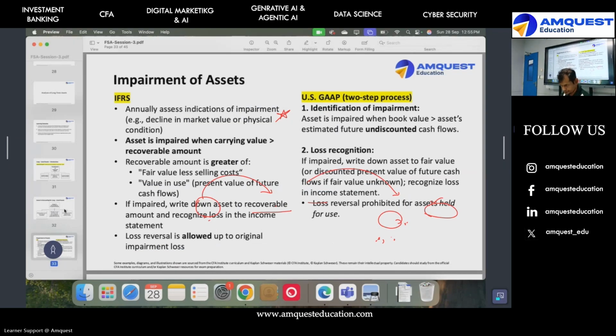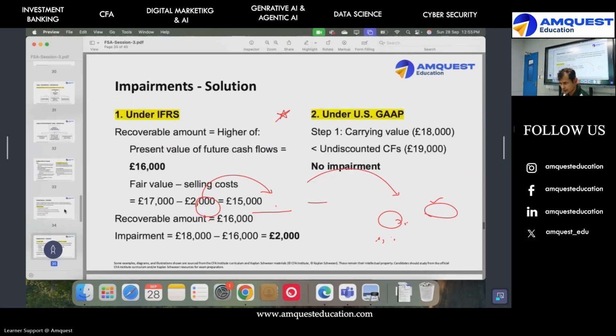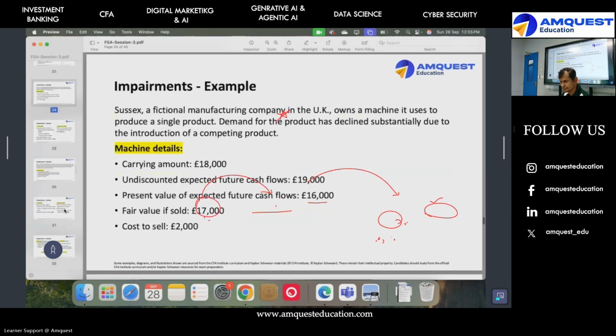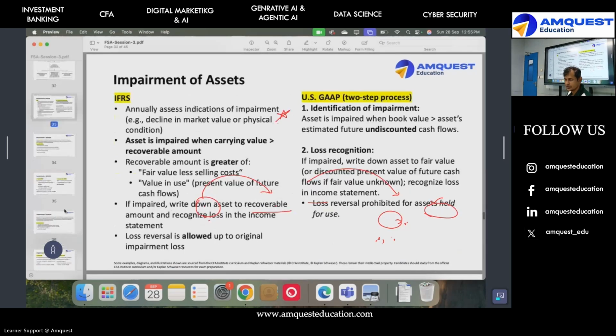The cost part will come later. Let's look at impairments and then we'll go to cost. So what is impairment? Now, the impairment concept is very critical for long-term assets, because assets last more than 1 year. So it is possible that 1 year was good and the next is suddenly impaired. Example, AI. Everyone knows artificial intelligence. Something that was a great thing last year, this year may be useless because AI took over. So the times are changing.